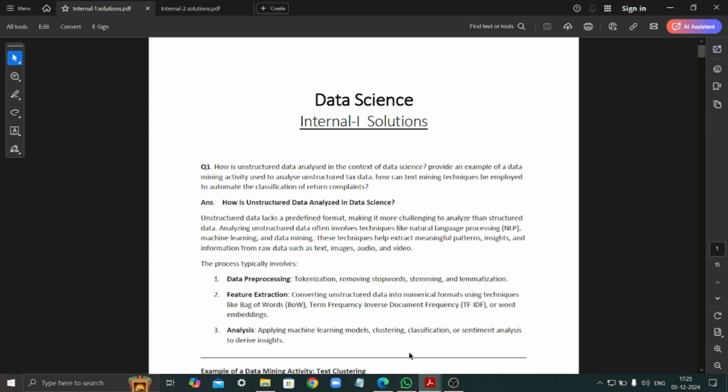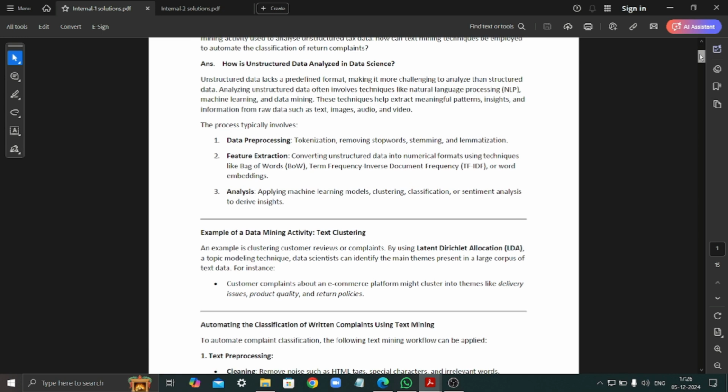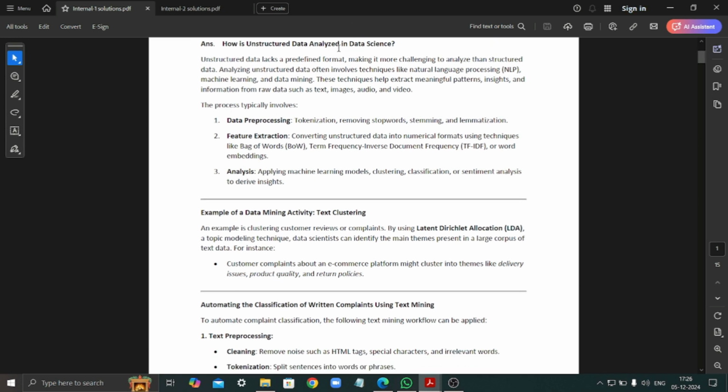So the first question was, how is the unstructured data analyzed in the context of data science? Provide an example of a data mining activity used to analyze unstructured text data. How can text mining techniques be employed to automate the classification of written complaints? So here it is. How is unstructured data analyzed in data science?